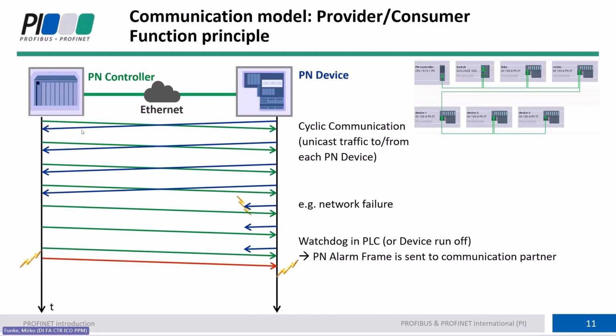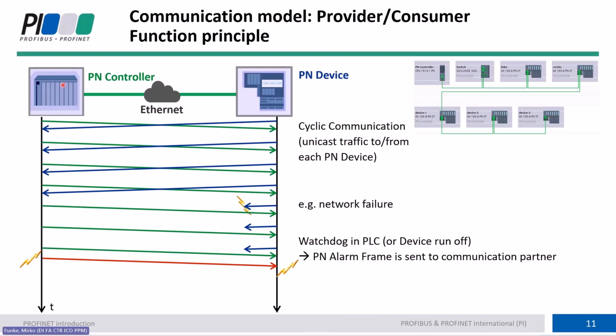We send cyclic information from both sides, and the receiver of the information recognizes whether the communication is there or not, on both sides. That means each station is at the same time provider and consumer.